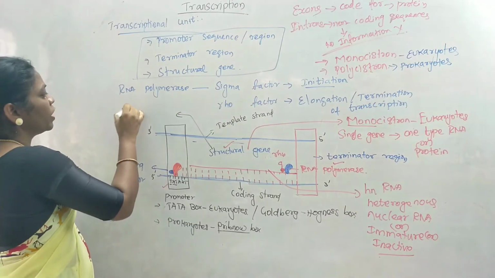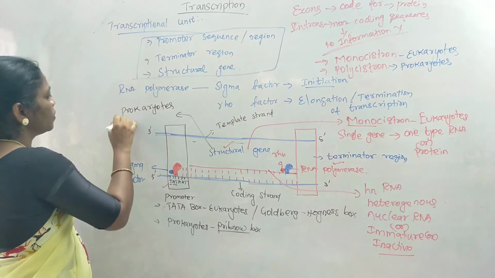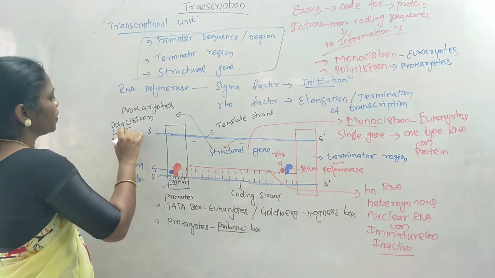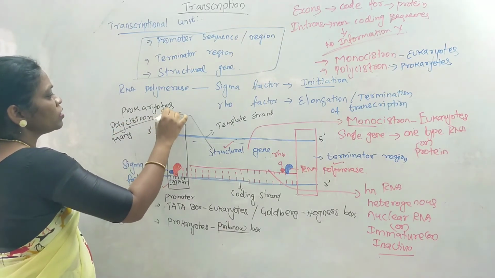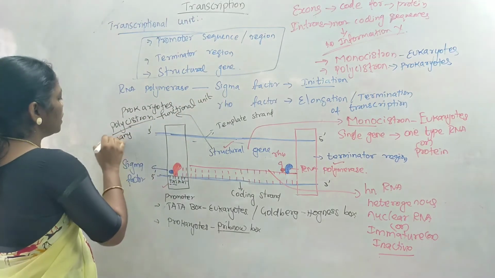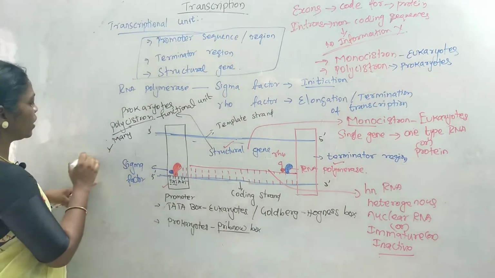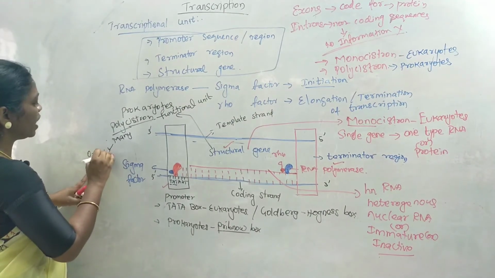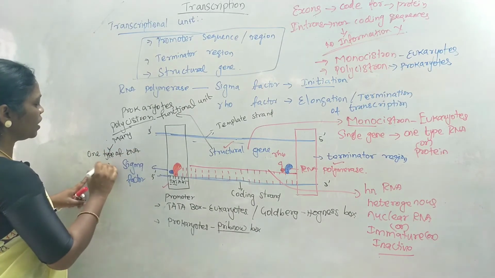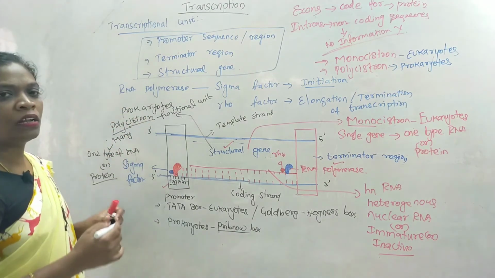But in case of prokaryotes, it is known as polycistron. Poly means many. Cistron refers to the functional unit. So in case of prokaryotes, it is known as polycistron because many genes combine together and they produce one type of RNA or one type of protein. So that is why it is known as polycistron and monocistron.